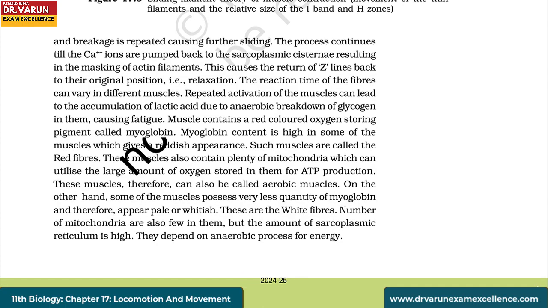The reaction time of the fibers can vary in different muscles. Repeated activation of the muscles can lead to the accumulation of lactic acid due to anaerobic breakdown of glycogen in them, causing fatigue.